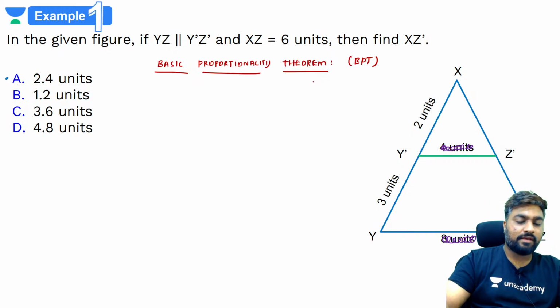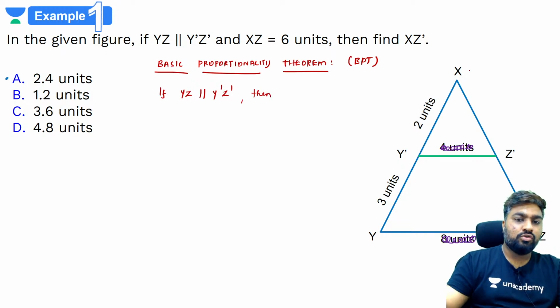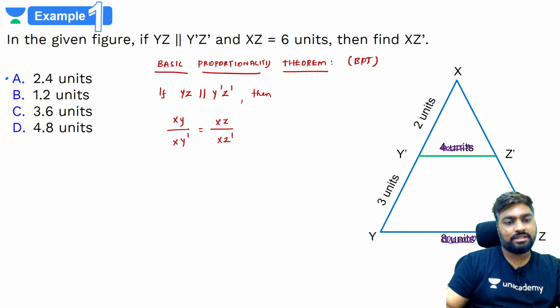According to BPT, if parallel sides are given within a triangle, if YZ is parallel to Y dash Z dash, then the ratio of XY by XY dash will be equal to XZ by XZ dash, which will be equal to YZ by Y dash Z dash. Do you understand?